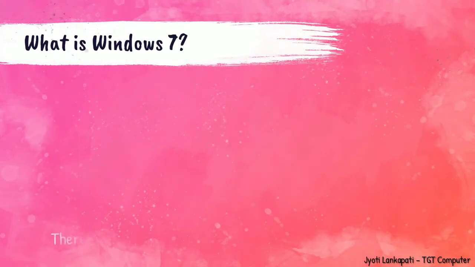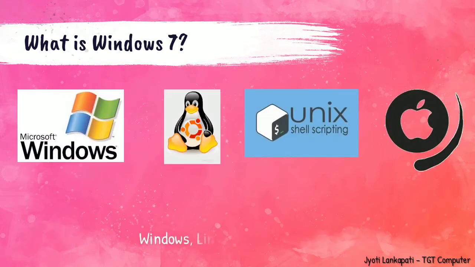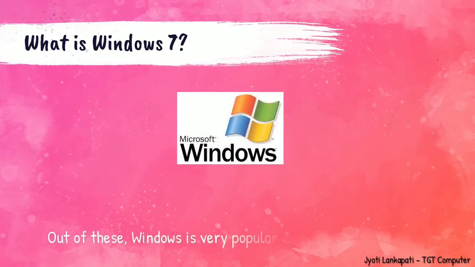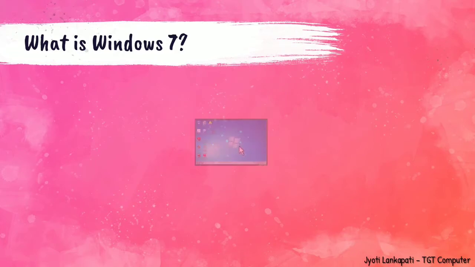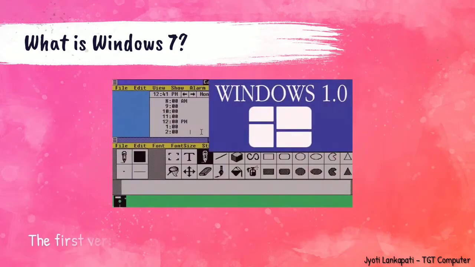Now let's see what is Windows 7. There are various types of operating systems in the market such as Windows, Linux, Unix, Mac OS, etc. People can use any among these. Out of these, Windows is a very popular operating system. Most of us are using the Windows operating system. It is a graphical user interface between computer and user. Hence, using icons and graphics, you can access this operating system.